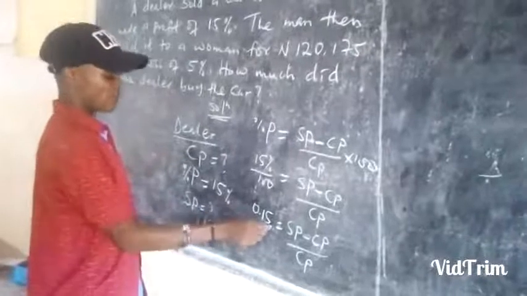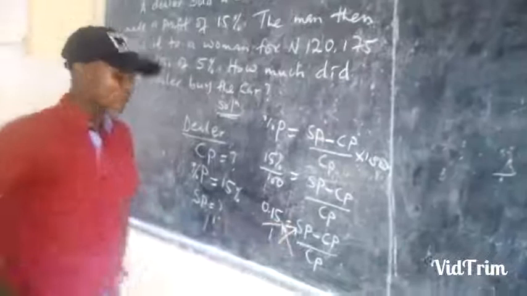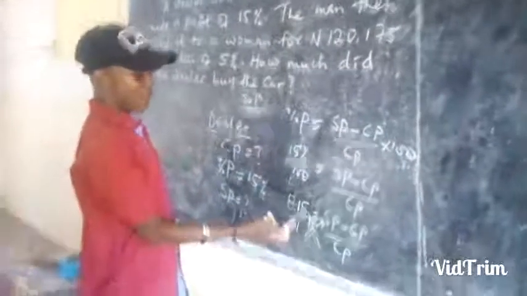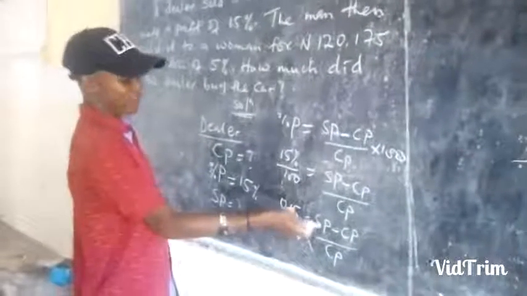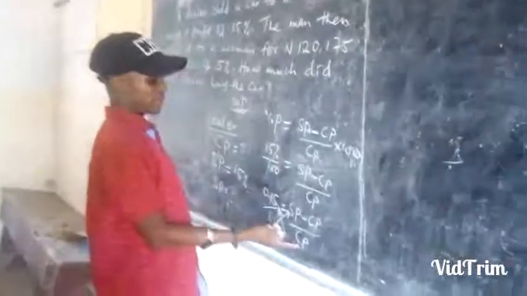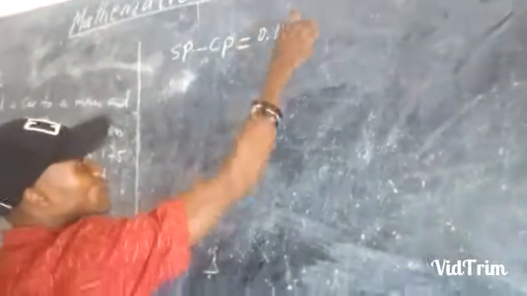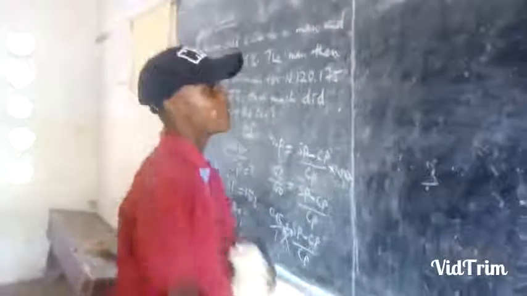0.15 is the same as 0.15 divided by 1. When you cross multiply, you have 1 multiplied by selling price, which becomes SP. Then 1 multiplied by minus CP becomes minus CP. That equals 0.15 times CP, which becomes 0.15 CP. You collect the terms in which the CPs are, so you put all the CPs together.